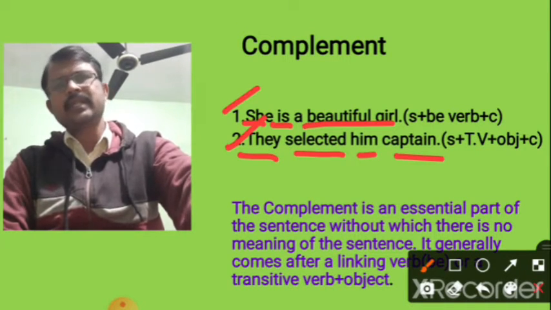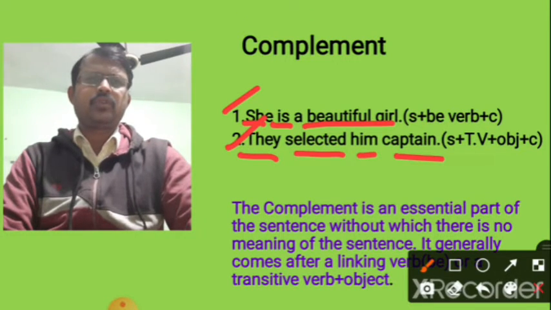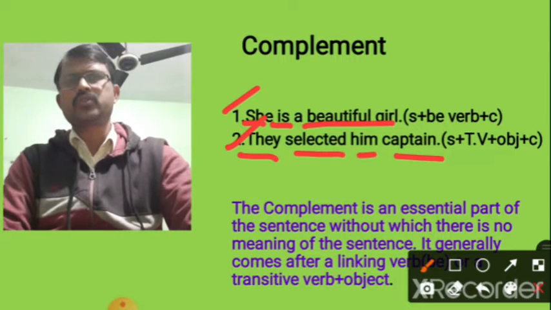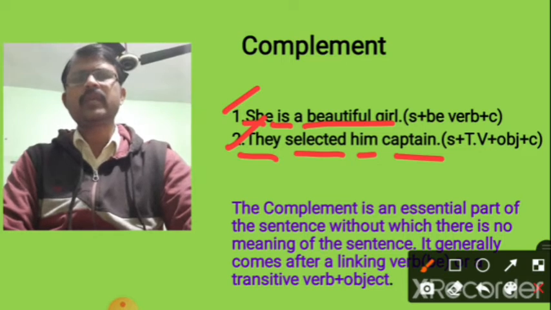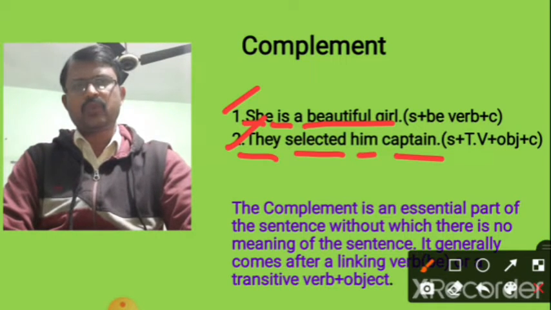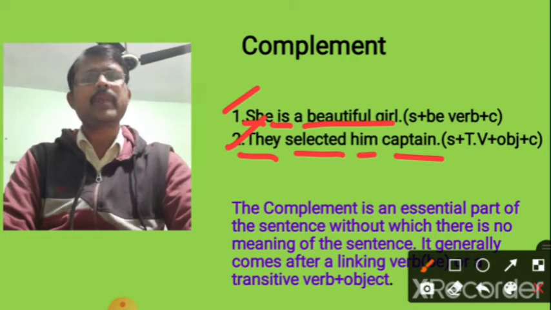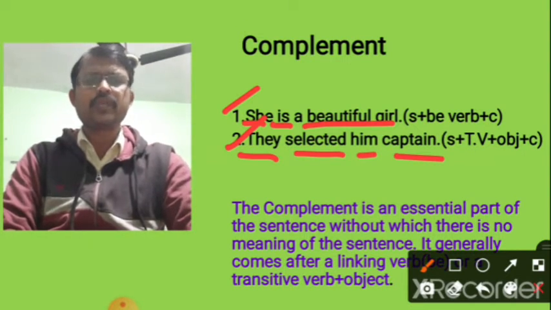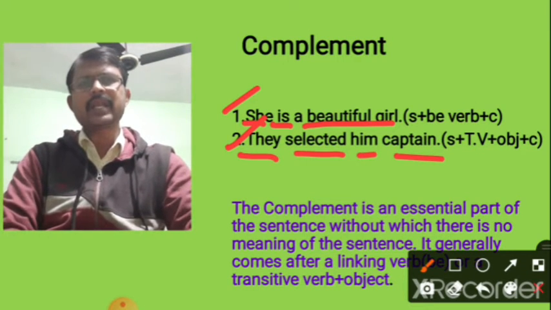But in the second sentence, captain gives more information or completes the object him. And if we drop out this item from the sentence, it will be incomplete. So the complement is an essential part of the sentence without which there is no meaning of the sentence, and it generally comes after a linking verb,